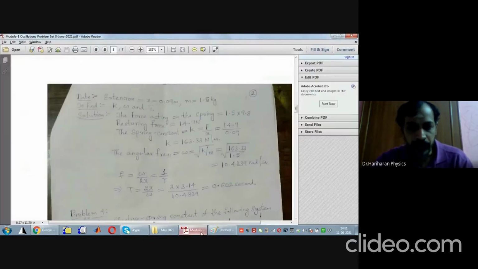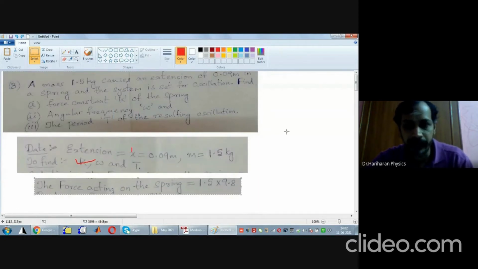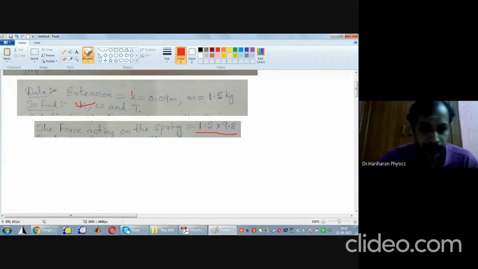What is the force acting on the body given by? The restoring force acting on the body is the weight, by x. And the weight is given by mass into acceleration due to gravity. So what is 1.5 into 9.8?